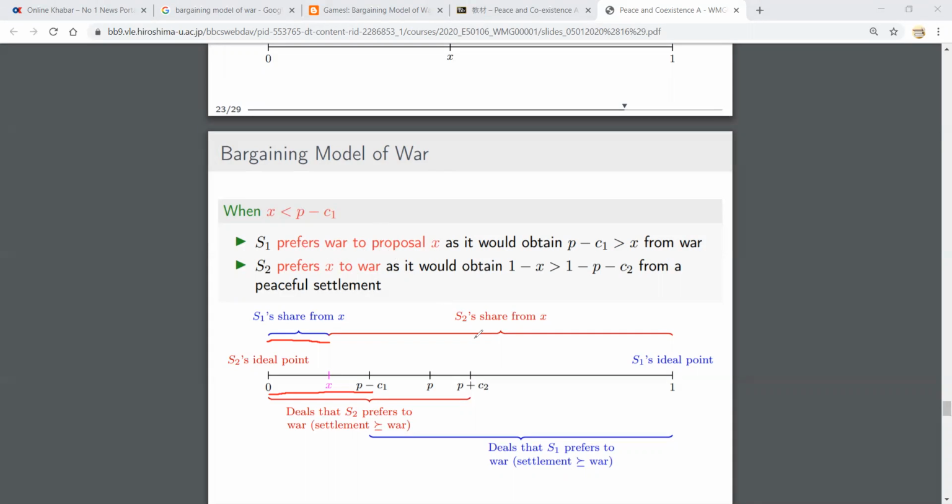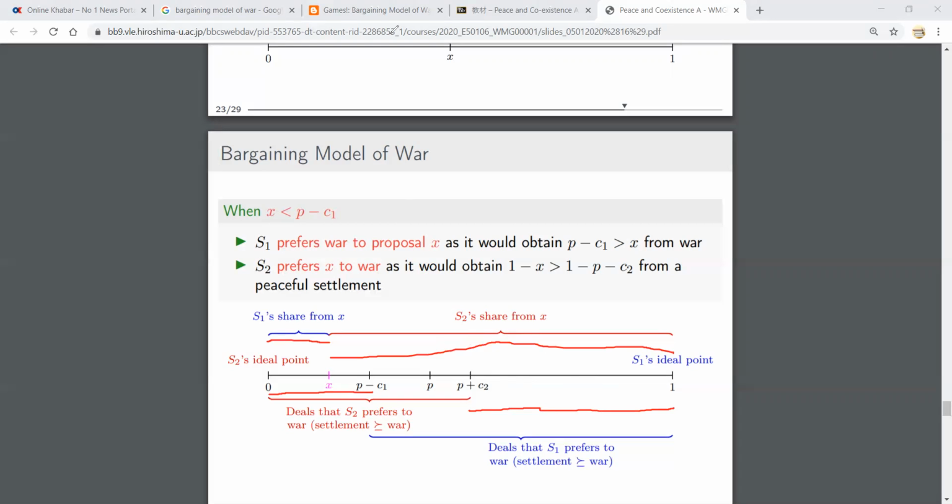But in the case of S2, if they go for negotiation, the share is from here to here. Sorry, my line is not straight. It should be straight. And if it goes for war, then its payoff will be from here to here. Then S2 will get more benefit from negotiation than from war. So S2 will prefer settlement or negotiation. That's why it is written S2 prefers X2 over war.